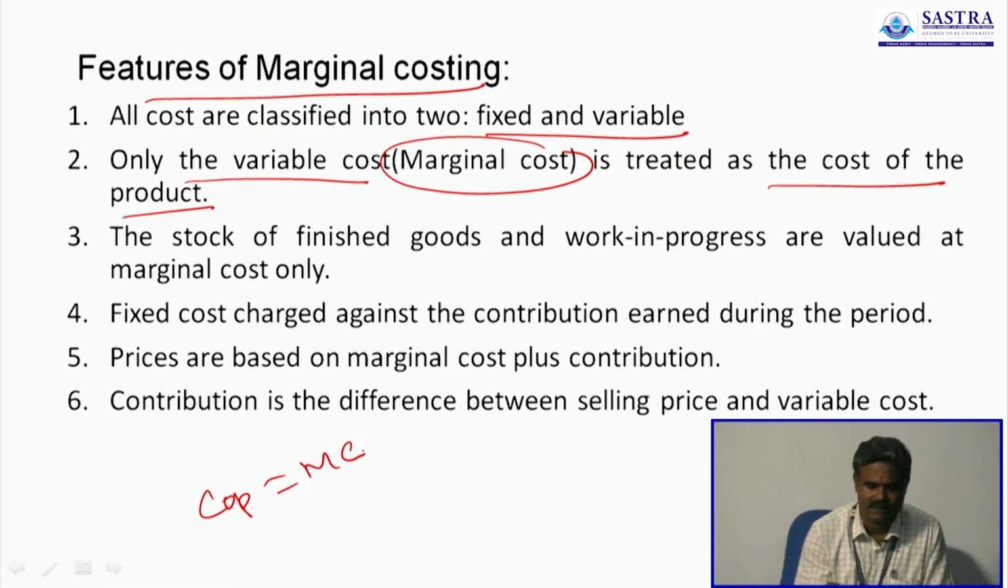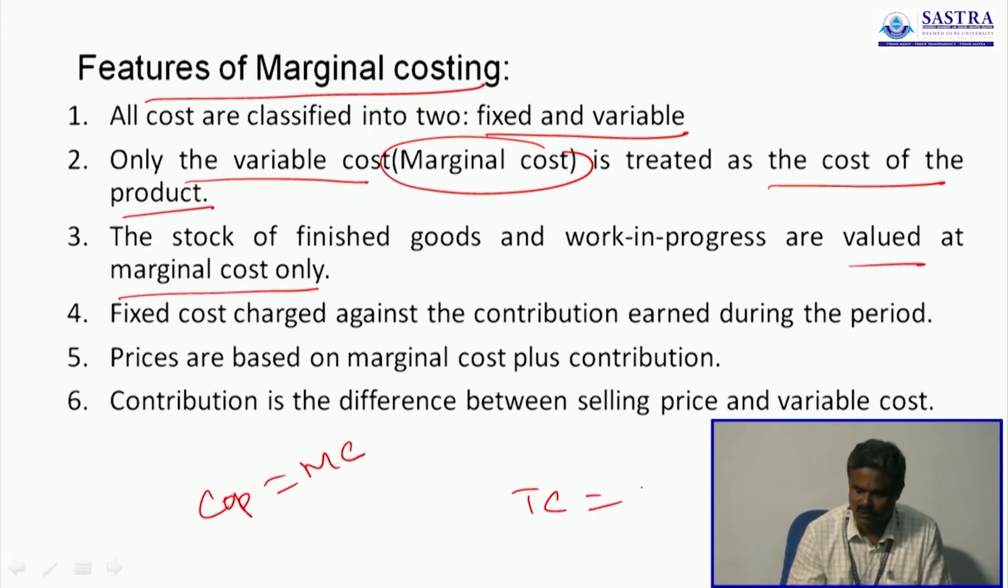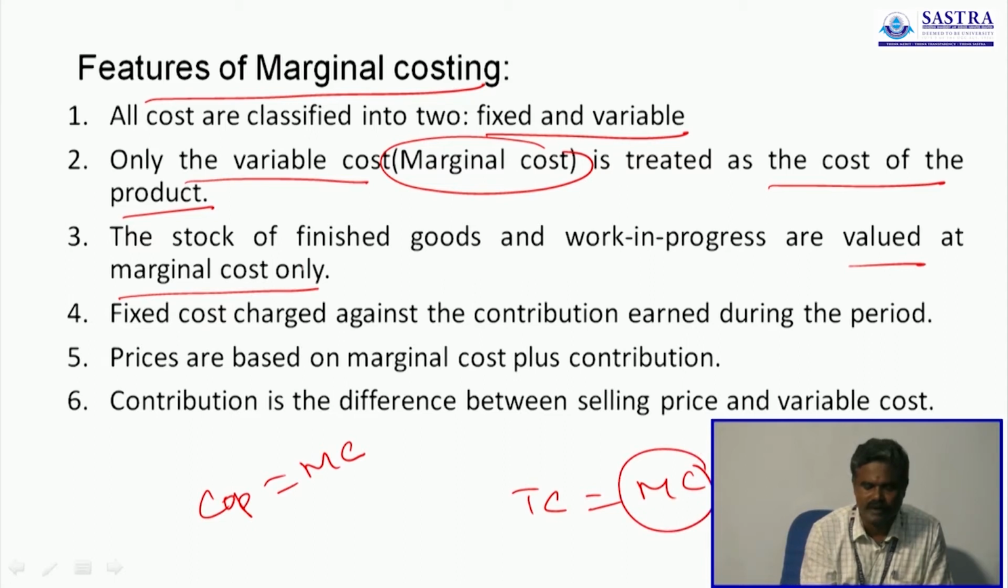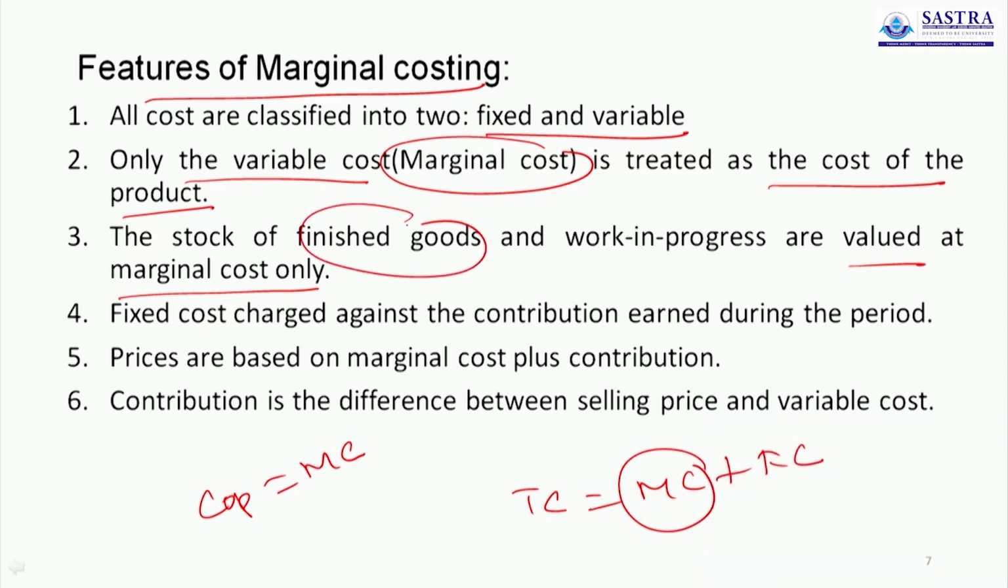We already discussed that the stock of finished goods and work in process are valued at marginal cost only, because total cost equals marginal cost plus fixed cost. Here we use only marginal cost to find out the value of finished goods as well as work in progress.